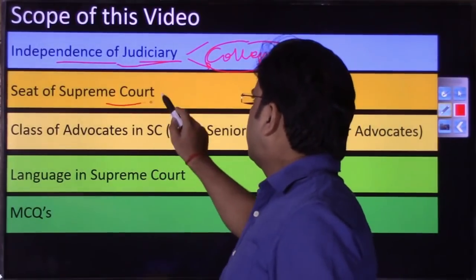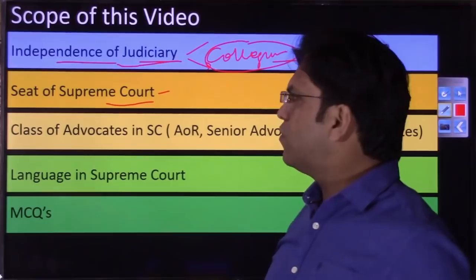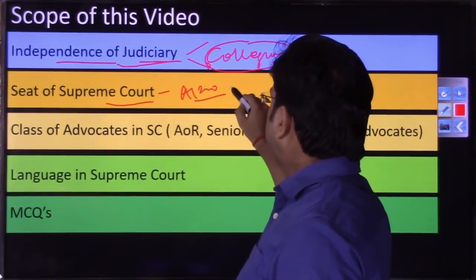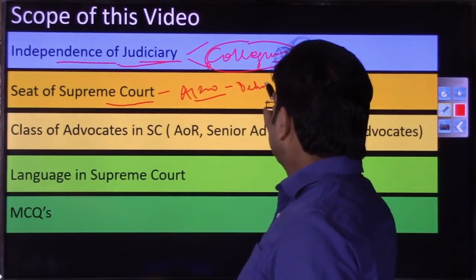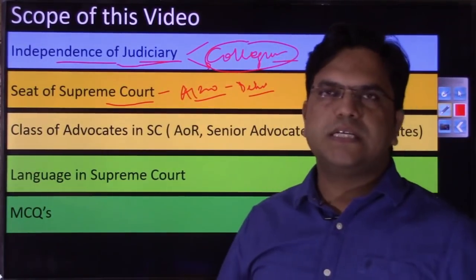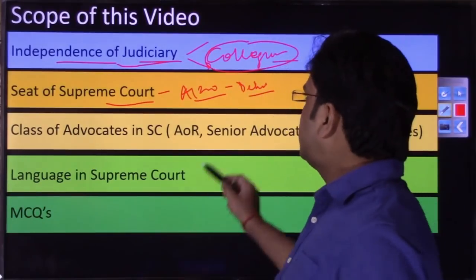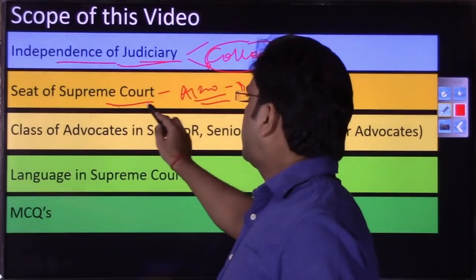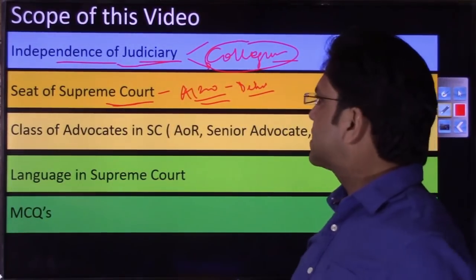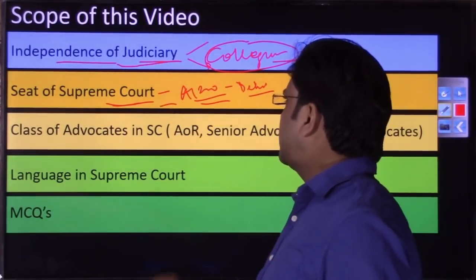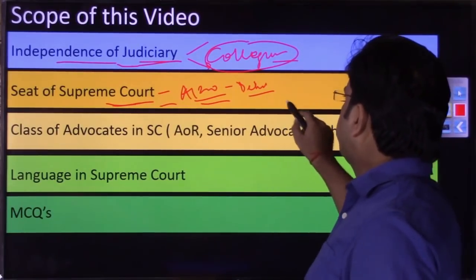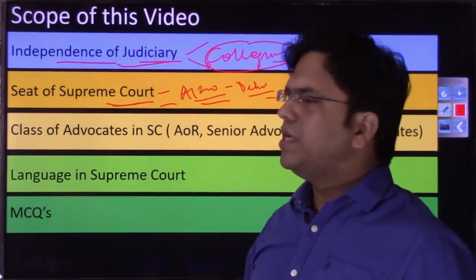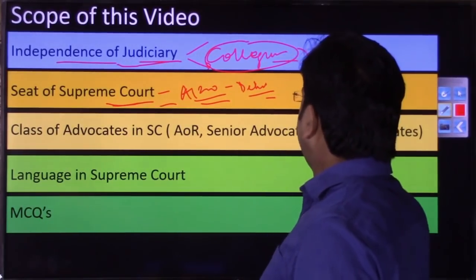In the second vertical, the seat of the Supreme Court. You have Article 130, which talks about the seat of the Supreme Court, which will remain in Delhi, although we'll discuss that the Chief Justice of India does have the power to change the seat from Delhi or to have additional seats of the Supreme Court in other parts of India with the previous consent of the President. So that will be the second vertical, although these topics are not going to be very lengthy. Within 35 or 40 minutes we would probably be able to cover all these topics.